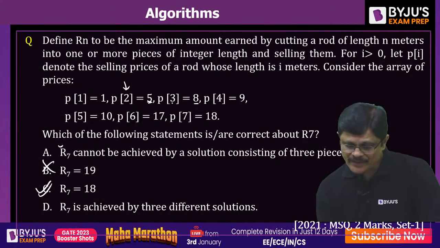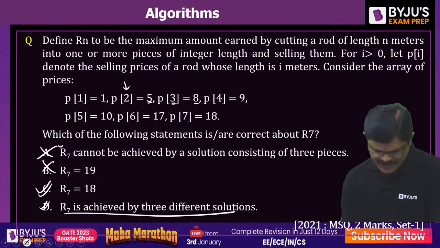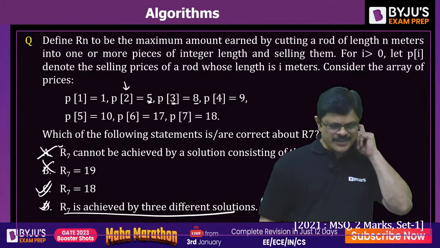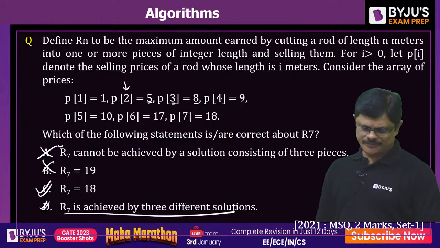Because with 3 pieces you can get this answer. So this is a wrong answer. It can be achieved by 3 different solutions. Actually, you can have more than 3 solutions. So obviously, it can be obtained by 3 different solutions is the correct answer. So here C and D options are correct, my dear friends. Is the idea clear? Yes or no?